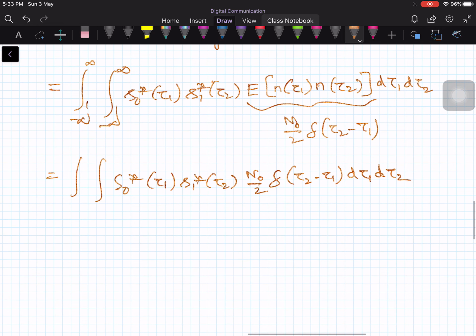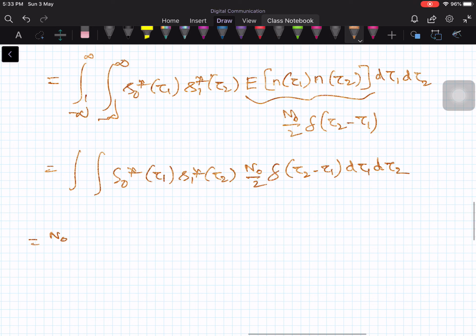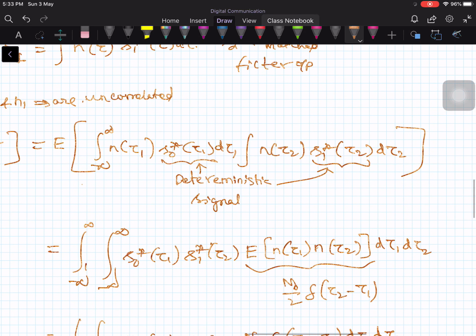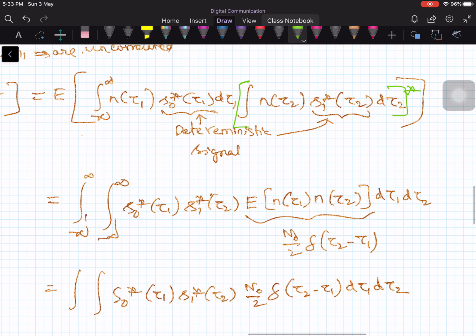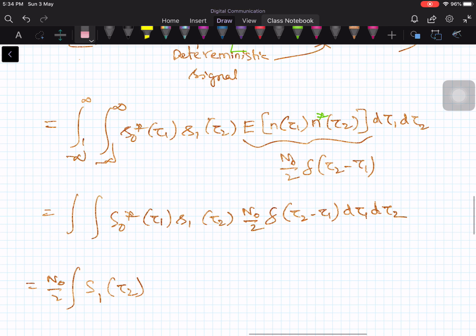Okay, now you can do a little bit of simplification in this. Let me rearrange this as follows. Since n0 by 2 is constant, you can pull it out of the integral, and this is s1 of tau 2. And by the way, you need to take the conjugate. Actually, I forgot to put here that the whole thing is a complex conjugate. If you do the complex conjugate, then this conjugate will go away, and this will be conjugate. Okay, so therefore this also will go away.